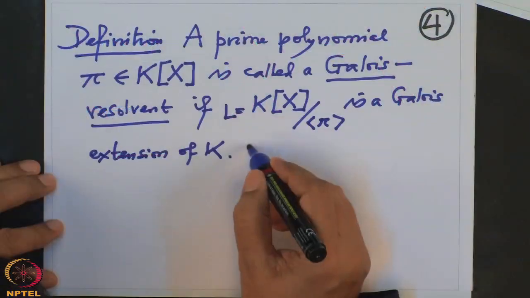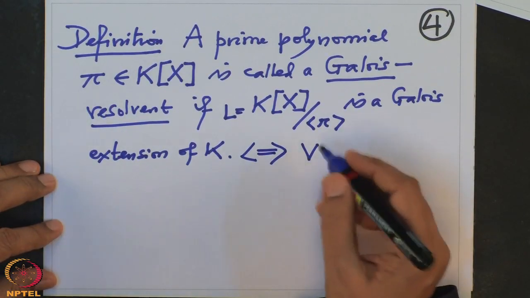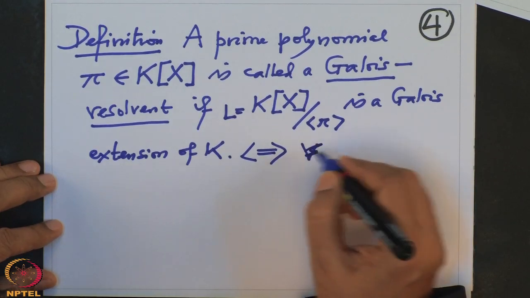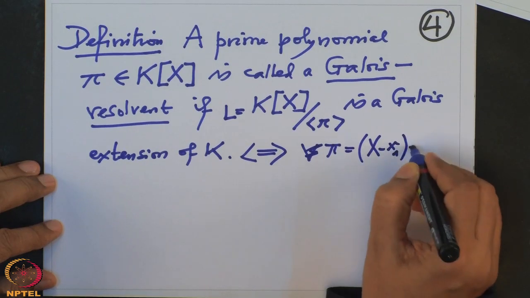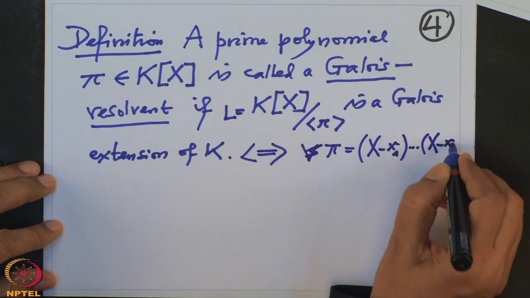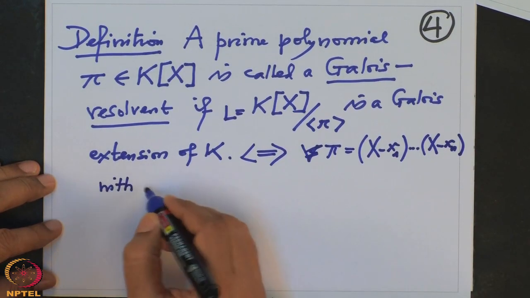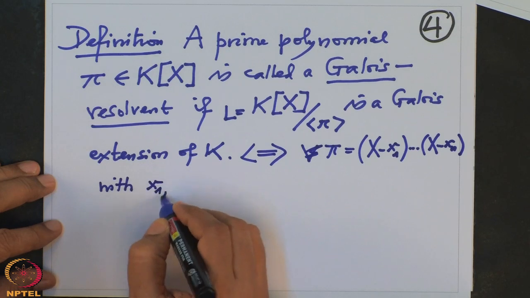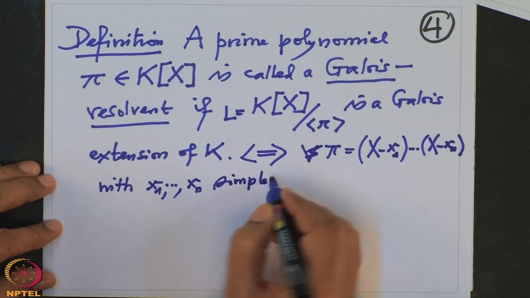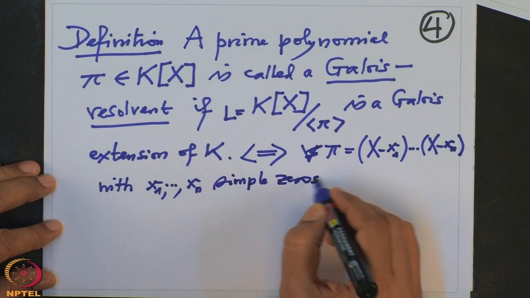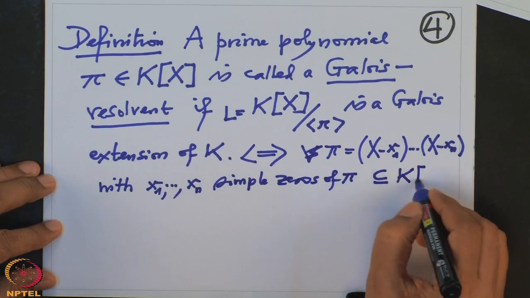So let me write, this is equivalent to saying that pi is the product of (x minus x1) up to (x minus xn), with simple roots x1 to xn, simple zeros of pi, and all of them are contained in K(x).